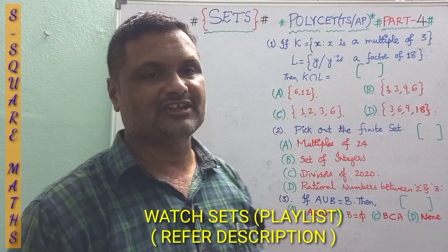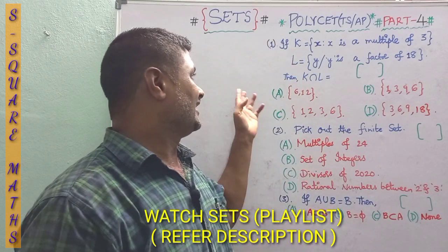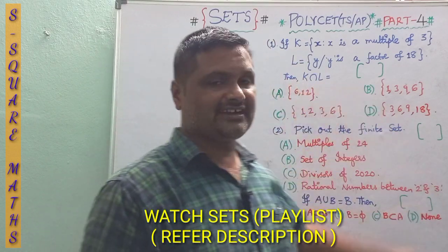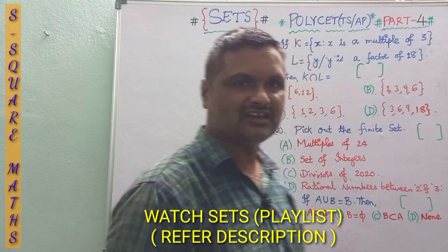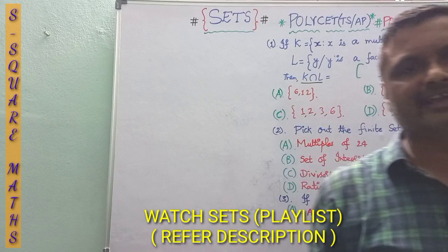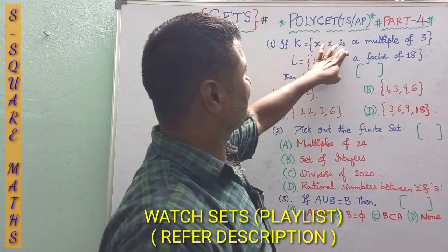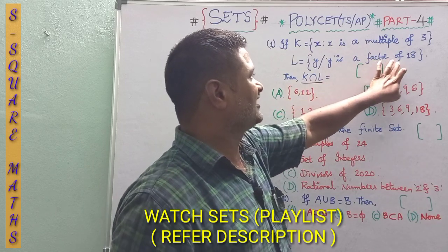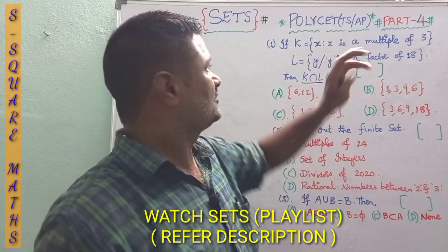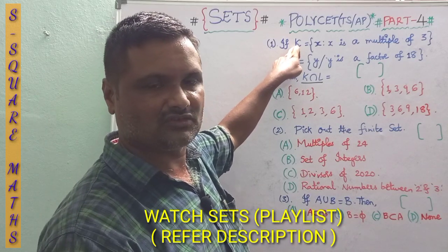Some of the questions I have given, we had to go through now. K and L are the sets given, then you had to determine K intersection L, the set of common elements. But here K and L are not given directly, they are given in the set builder form: x such that x is a multiple of 3, and y such that y is a factor of 18. Multiples of 3 are nothing but 3 ones, 3 twos, 3 threes, 3 fours, and so on. So that is very easy.